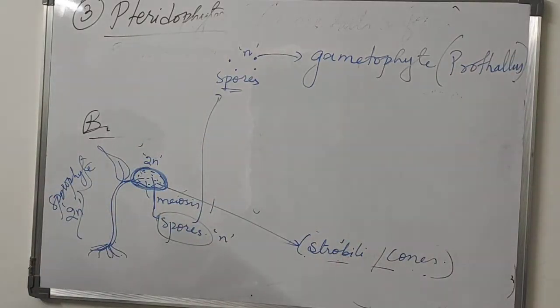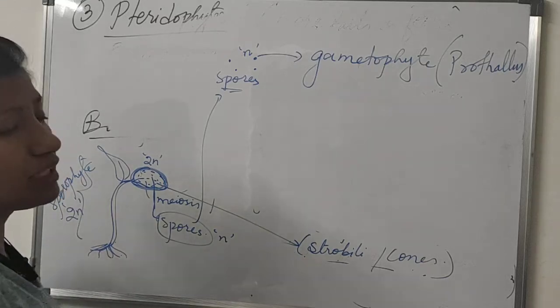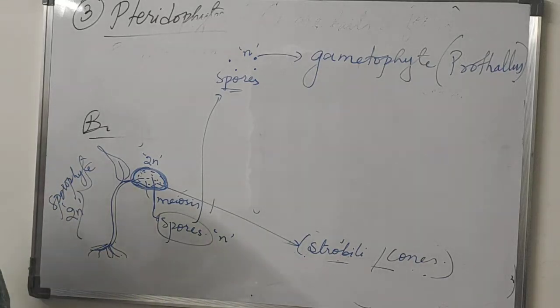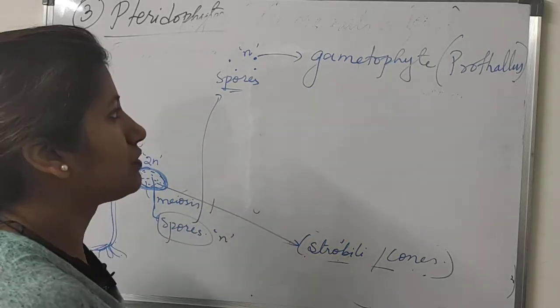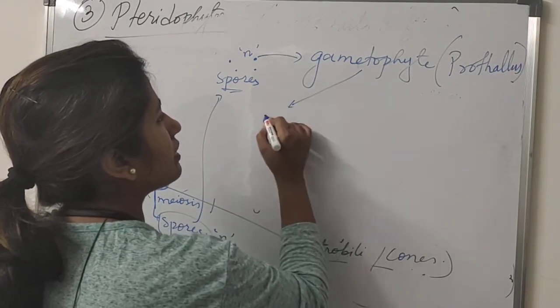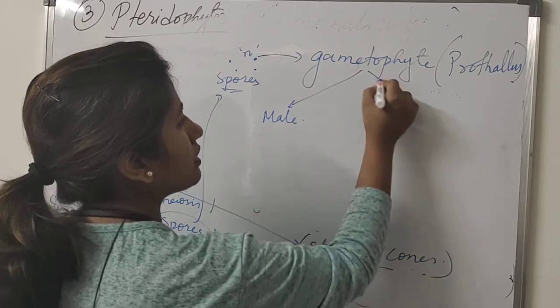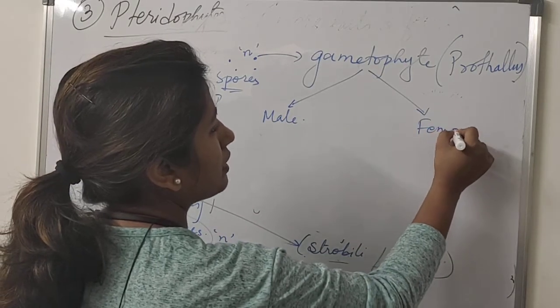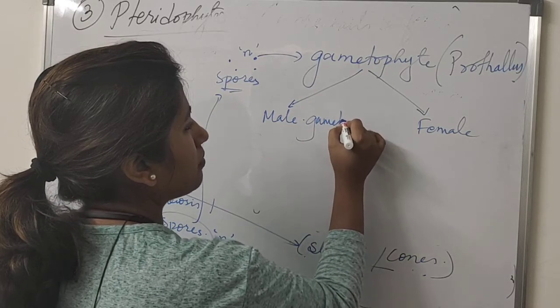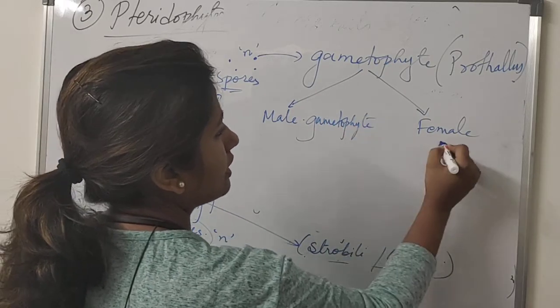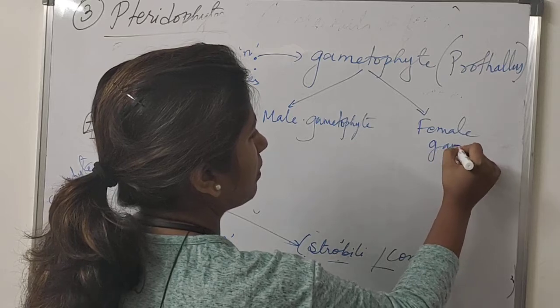Alright, prothallus. This gametophyte will need a very shady place and a moist place to grow, and it will need water for fertilization. From this gametophyte, a male gametophyte and a female gametophyte will develop, separate. Okay? Separate male gametophyte and separate female gametophyte will develop.